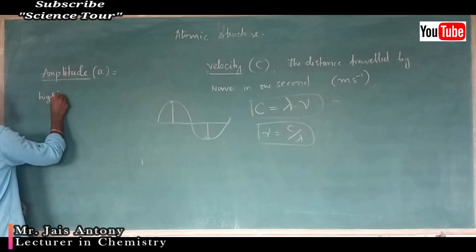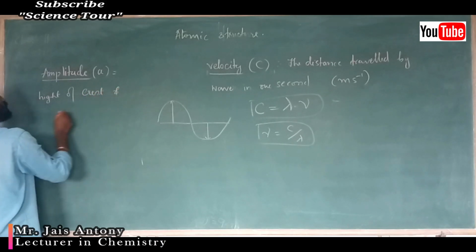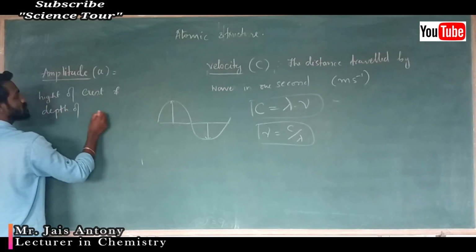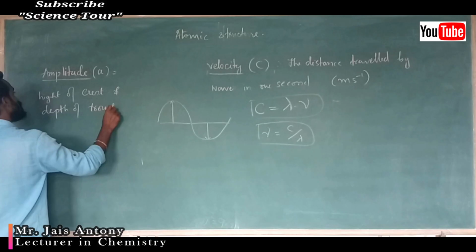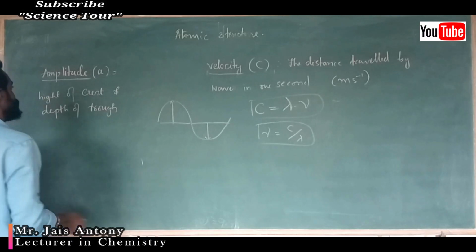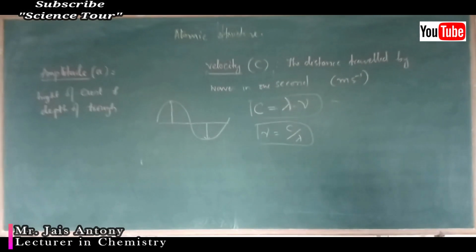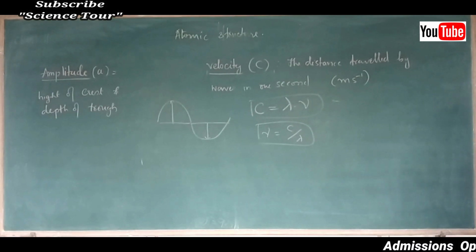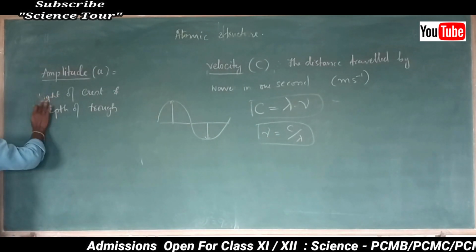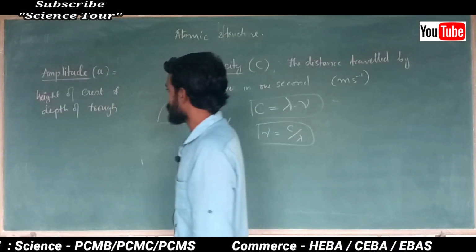Height of crest and depth of trough is called amplitude.